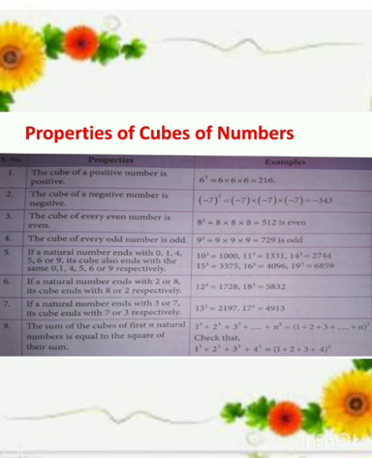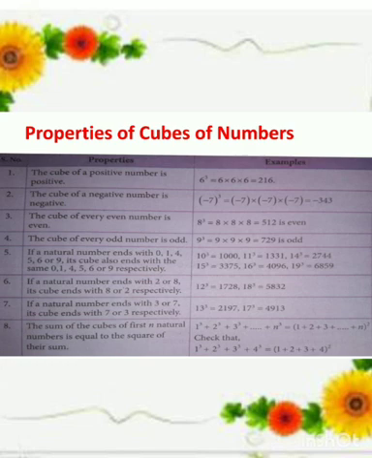And the last point is, the sum of cubes of the first n natural numbers is equal to the square of their sum. That is 1 cubed plus 2 cubed plus 3 cubed up to n cubed is equal to 1 plus 2 plus 3 plus up to n, the whole square.